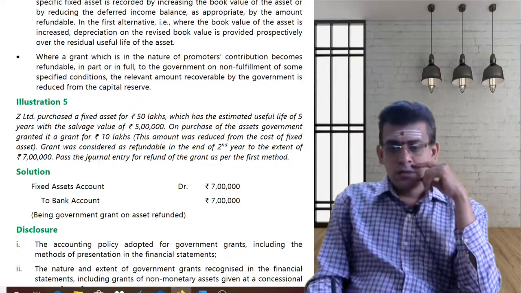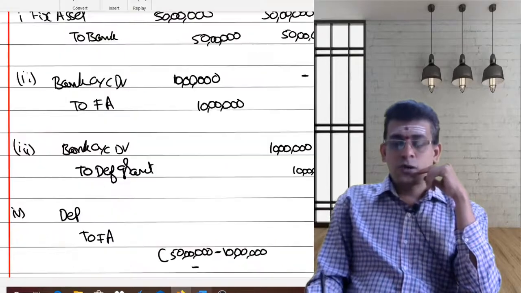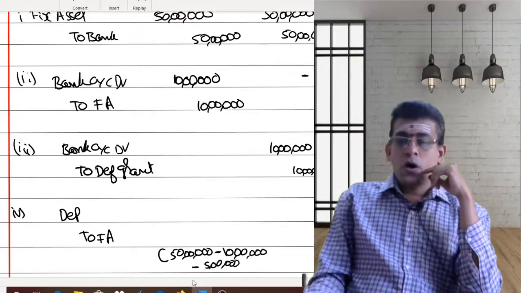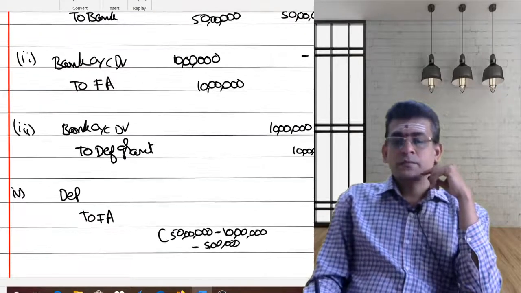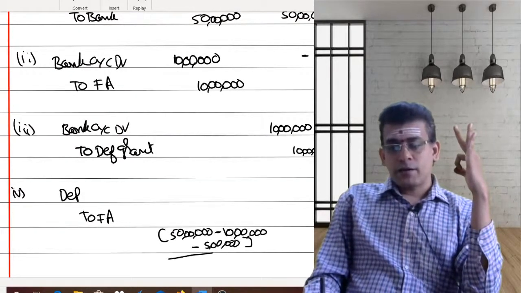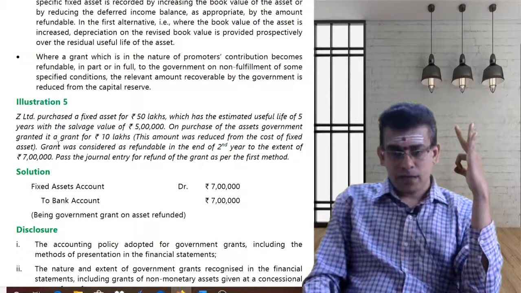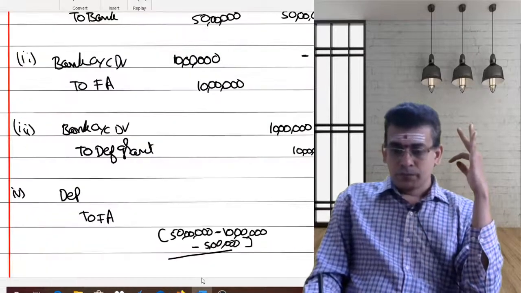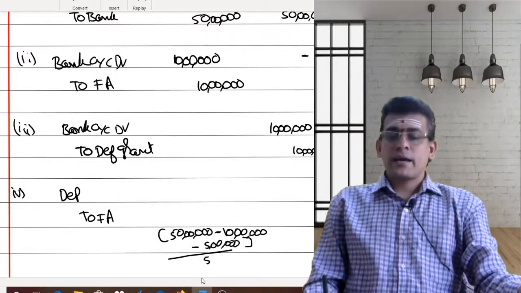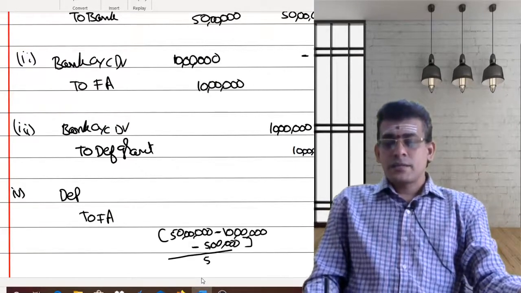What is the residual value? The residual value is 5 lakhs. So on this balance: 50 minus 10, 40; 40 minus 5, 35. 35 divided by the life of the asset, which is 5 years. So 35 lakhs divided by 5, you are getting 7 lakhs.